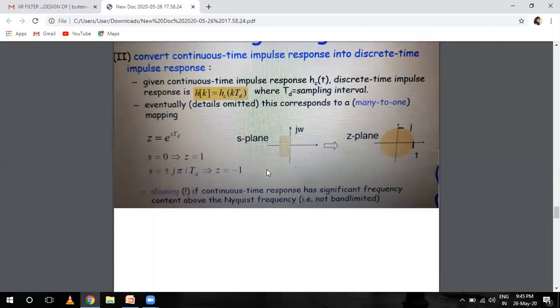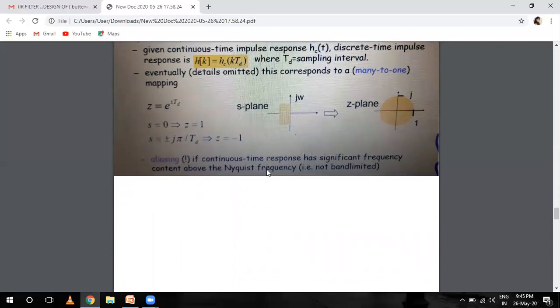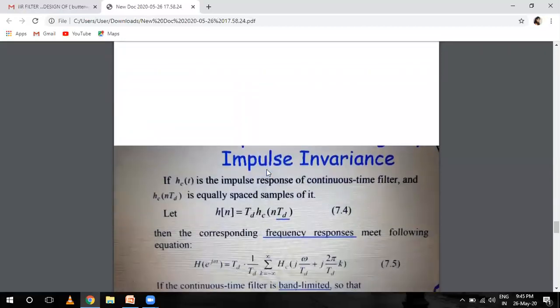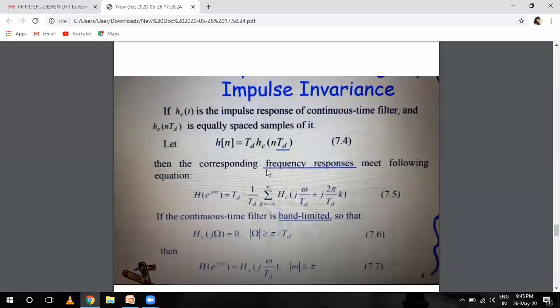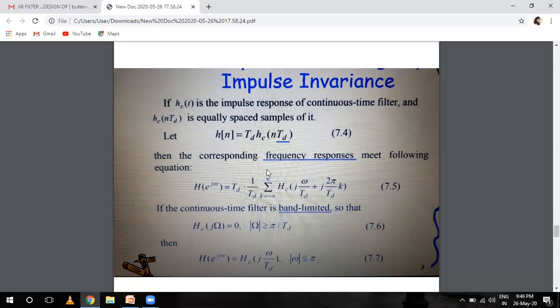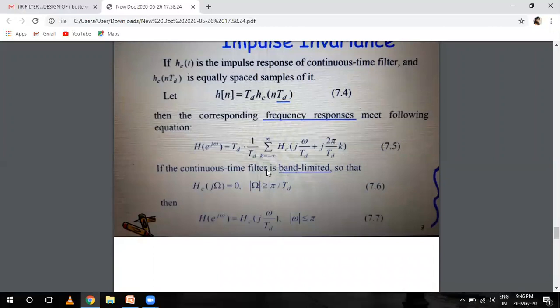If the continuous time response has significant frequency content above the Nyquist frequency, then it is not band limited. इम्पल्स इनवेरियंस मेथड इज दिस वन, बाइलिनियर और अप्रोक्सीमेशन और डेरिवेटिव्स हम पिछली वीडियो में कर चुके हैं. If h_c(t) is an impulse response of the continuous time filter and h_c(nTd) is an equally spaced sample of it, then h(n) equals Td h_c(nTd).